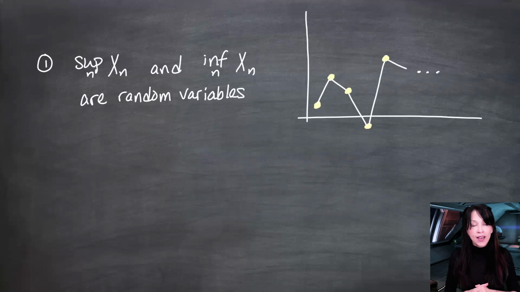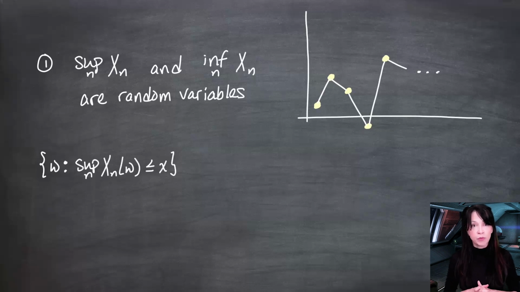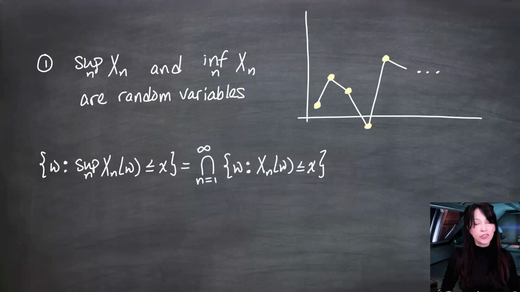And you'll note that, well, if we want to show that the supremum of this sequence is a random variable, we want to look at the set of omegas for which the supremum over n of xn omega is less than or equal to x, where x is any real number. How do I get the maximum of all of these points plotted over here to be less than or equal to x? I need each and every one of them to be individually less than or equal to x. So that means that this set can be written as an intersection as n goes from 1 to infinity of the set of omegas for which xn of omega is less than or equal to x.